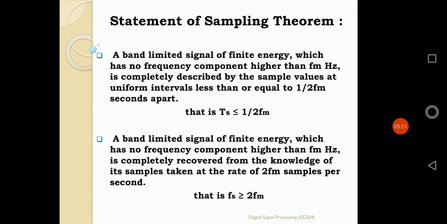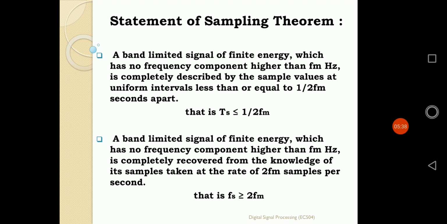That's why it is known as a band limited signal of finite energy. The energy of that signal should also be finite. So the statement started in this way: a band limited signal of finite energy which has no frequency component higher than FM Hertz.